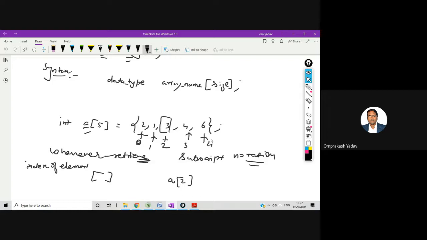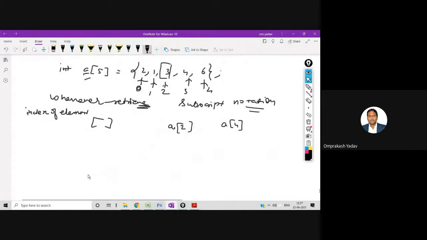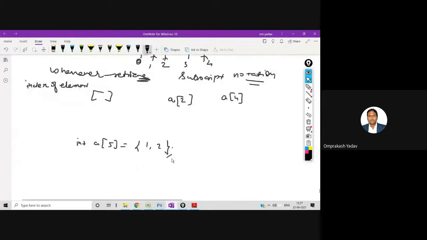So if I say it like this, I'll get the element 3. Suppose I want to access this 6. So I'll write a[4]. In this way I can access the elements. Let's say I'm declaring an array like this, int a[5] with values 1 2 3 4 5. Now the size is 5, and one more thing over here.